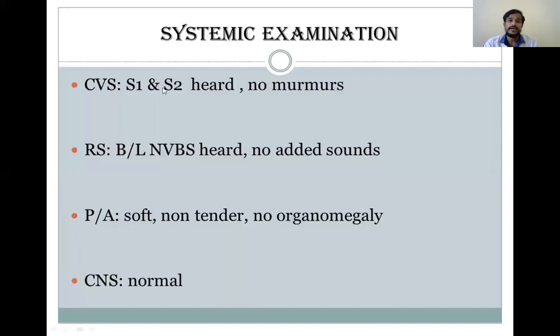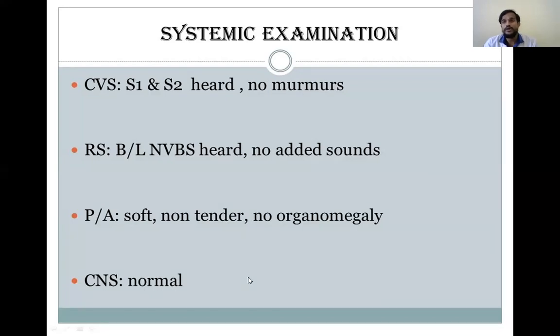In the cardiovascular system, the S1, S2 sounds are normal, and no abnormal sounds, no murmurs. And in the respiratory system, the normal vesicular breath sounds are heard, and there are no added sounds like wheezing, stridor, rhonchi, rales, no added sounds. And in the gastrointestinal system, it is soft, non-tender, and no organomegaly is seen. And CNS, all the reflexes, sensory and motor functions are normal.